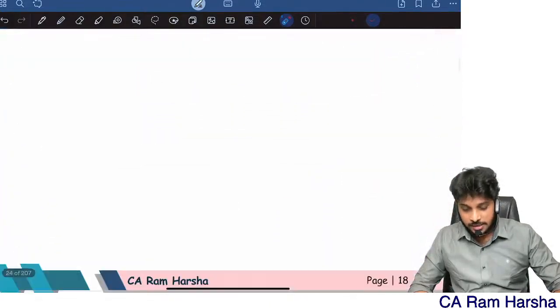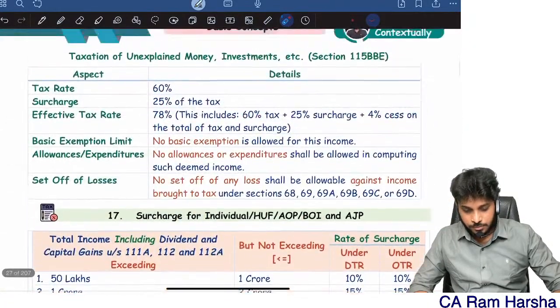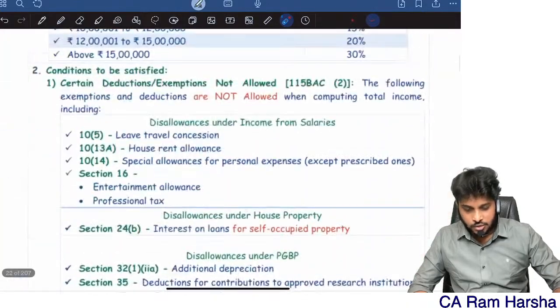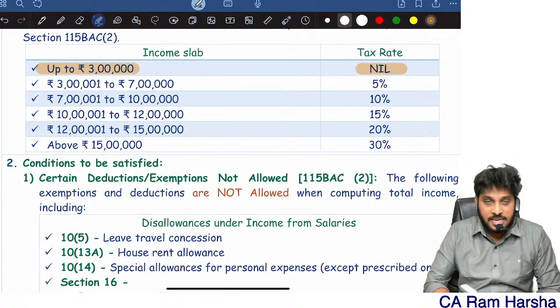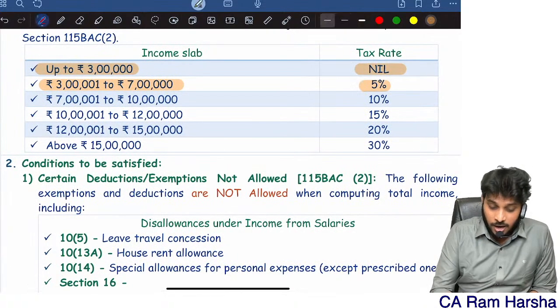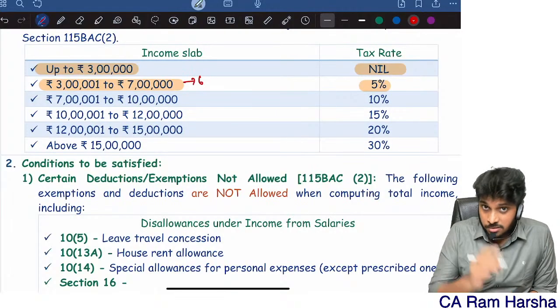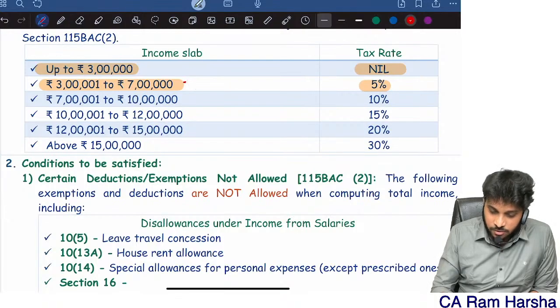Here it is, this is the optional tax regime, and above it will be the default regime. Up to 3 lakhs nil, we all know. Now 3 to 7 lakhs, the tax rate is 5%. Earlier the limit was 6 lakhs, please remember that, whereas now the new limit is 3 to 7 lakhs at 5%.